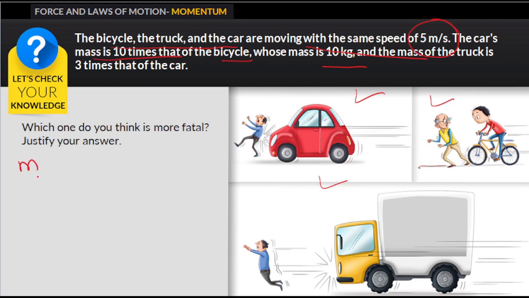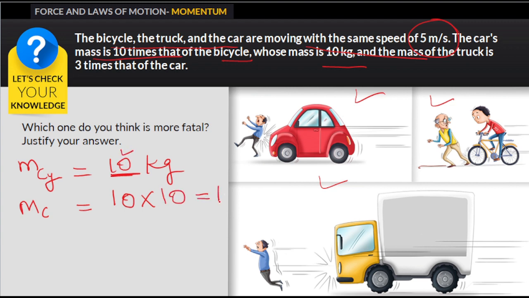So the mass of the cycle is 10 kg, and the mass of the truck is 3 times that of the car. Since it is given that the mass of the car is 10 times the mass of the cycle, I will multiply by 10. That means the mass of the car is 100 kg.